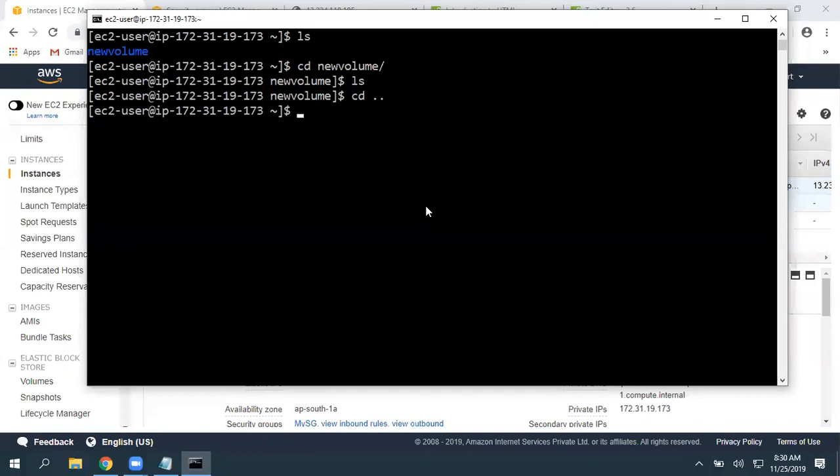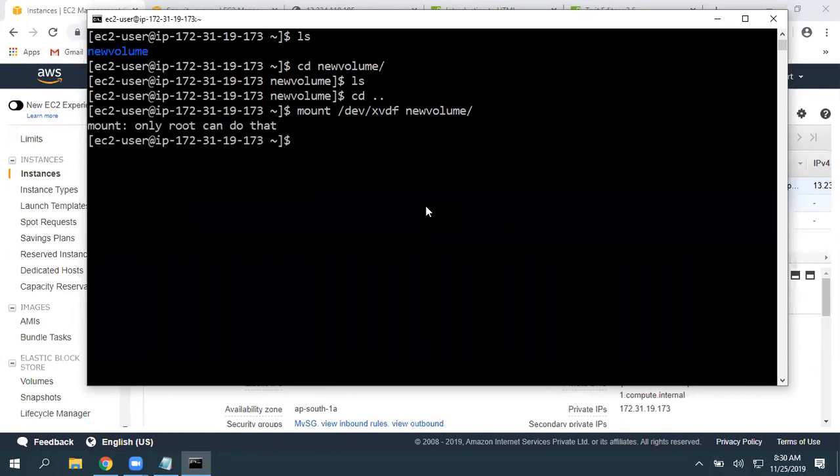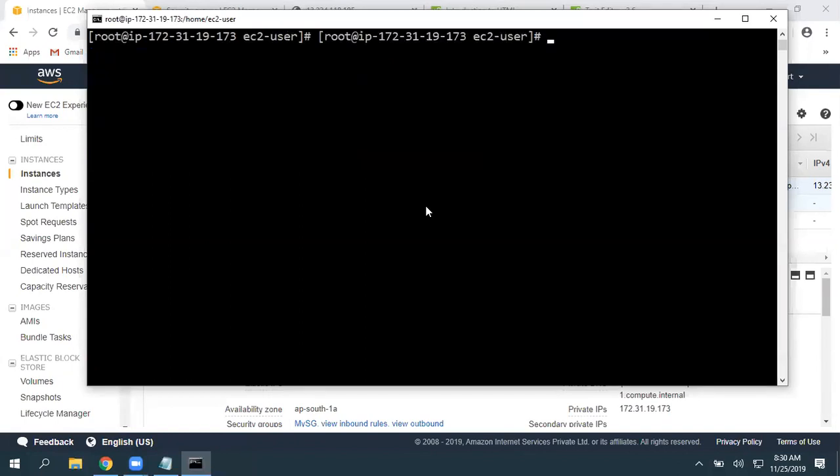Before we do that, let's try to mount it manually. Mount /dev/xvdf, and we are mounting to new volume. Okay, only root can do that. Let's switch to the root user and run that again. So mount /dev/xvdf to new volume.